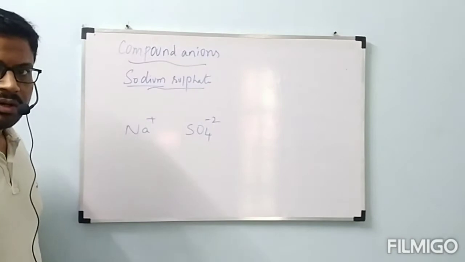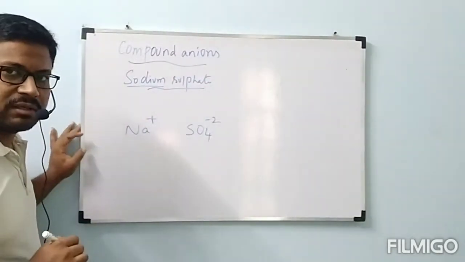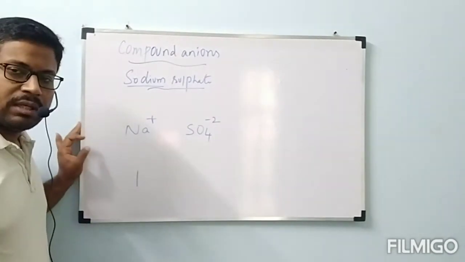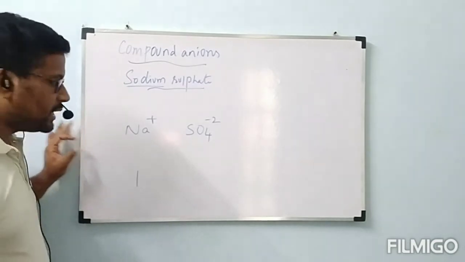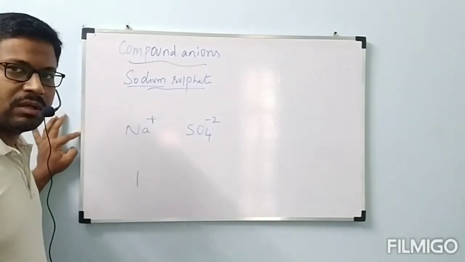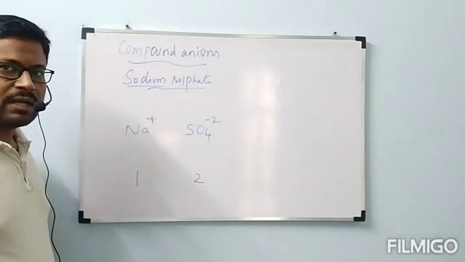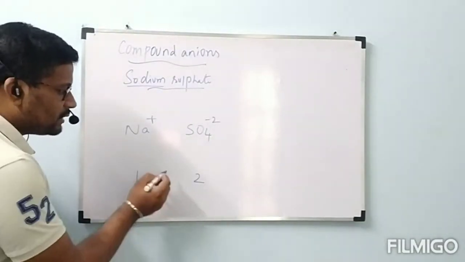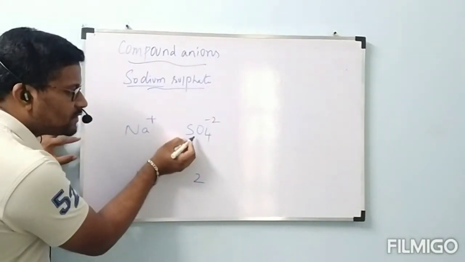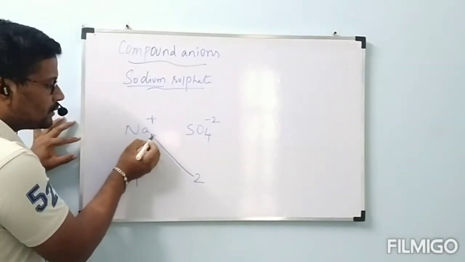Na+ SO4 minus 2. After writing like this, do one thing. What is the charge present on the cation? +1. That numerical value alone you can write here. Next, what is the charge present on SO4 minus 2? That numerical value alone you can write here. That 2, which is the numerical value of the charge present on SO4 minus 2, we can write here.